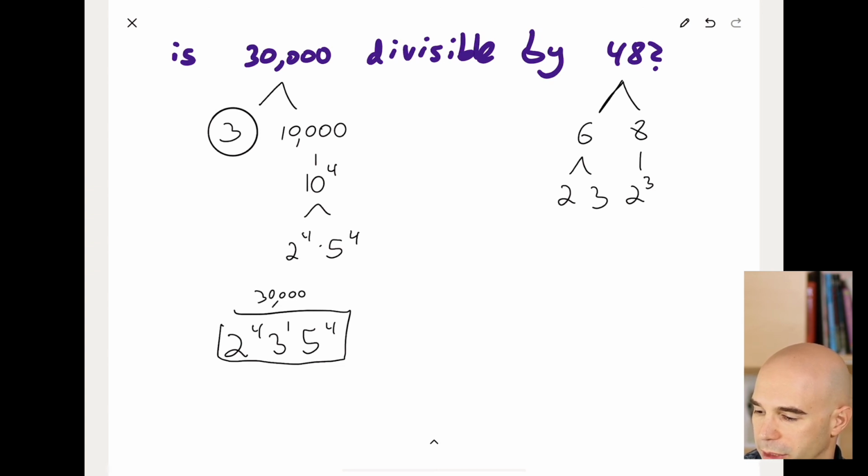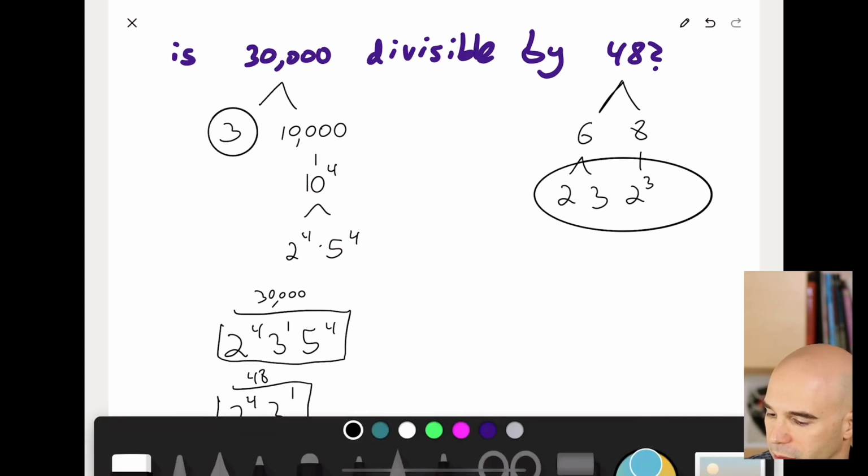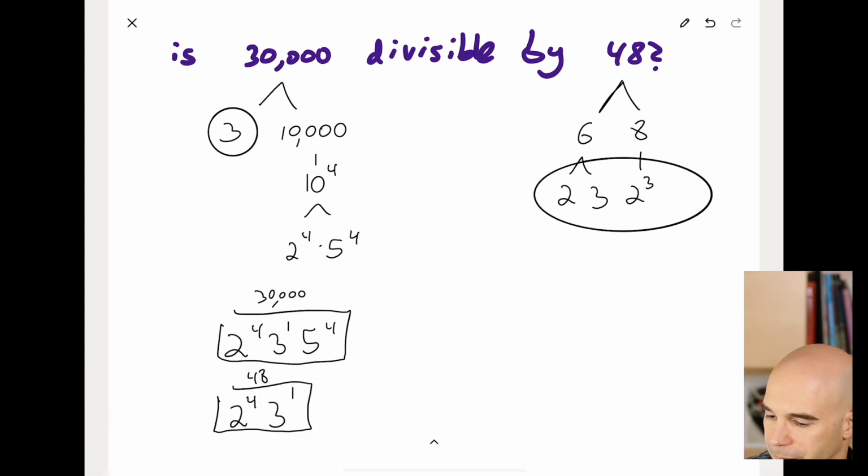The prime box of 48, we've got 4 of these and 1 of these. Just taking that from there. So that's the prime box of 48. And now you can tell if you were to divide the top number by the bottom number, I mean, look what happens there. That gets reduced. That gets reduced.